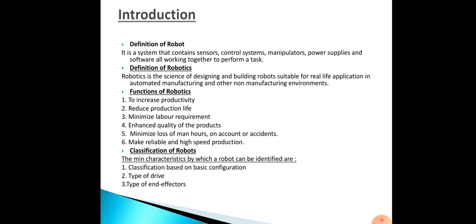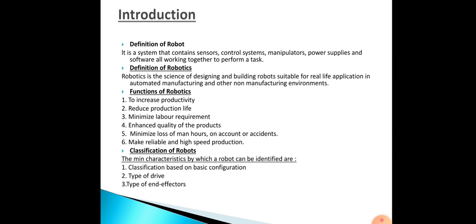The next one, classifications of robots. The main characteristics by which a robot can be identified are type of drive and type of end effectors. First we will see classification based on physical configuration. Four basic configurations are identified with most commercially available industrial robots. They are Cartesian configuration, cylindrical configuration, polar configuration, and jointed arm configuration.